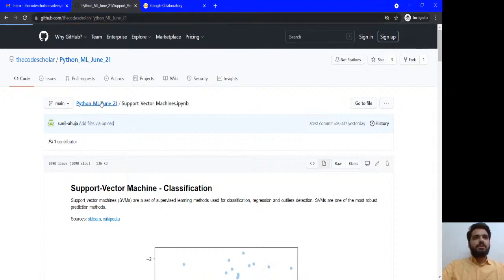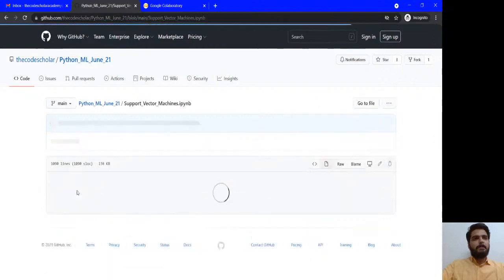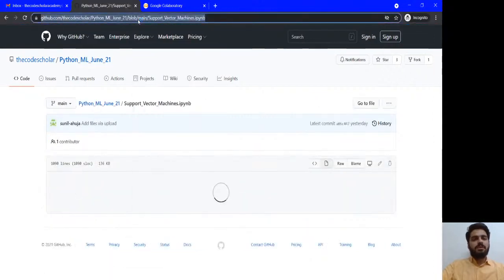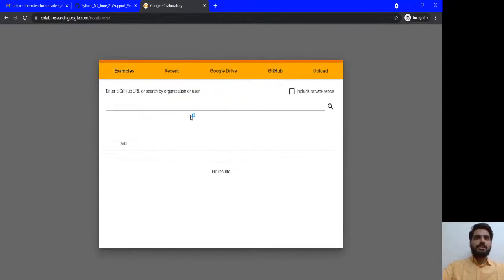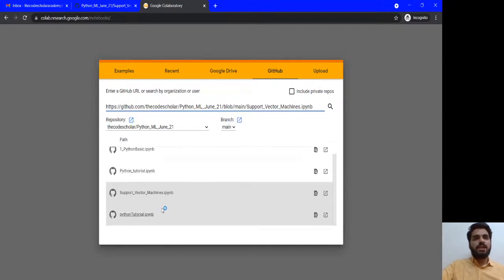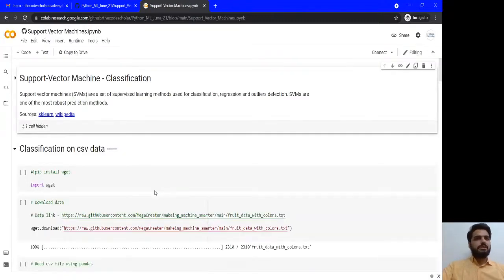You have to go to this link, and here is the support vector machines file. Copy this one and paste it in the GitHub section here in Google Colab. It will automatically identify which file you would like to put up. So I need support vector machines. So here is the file for support vector machines.